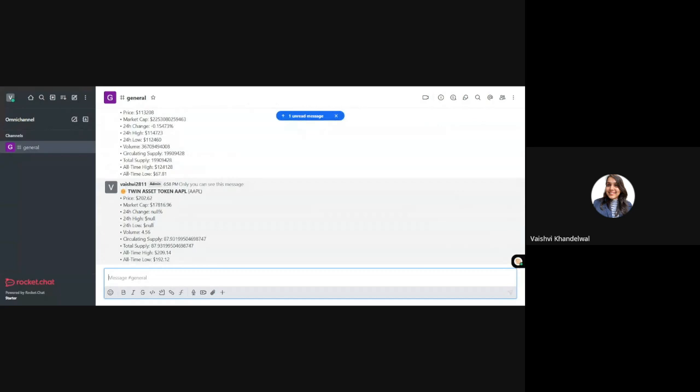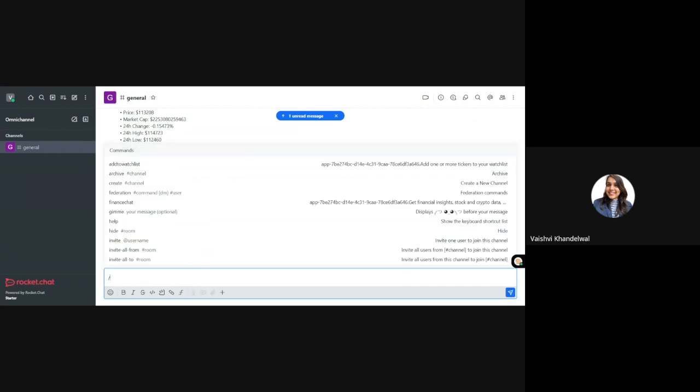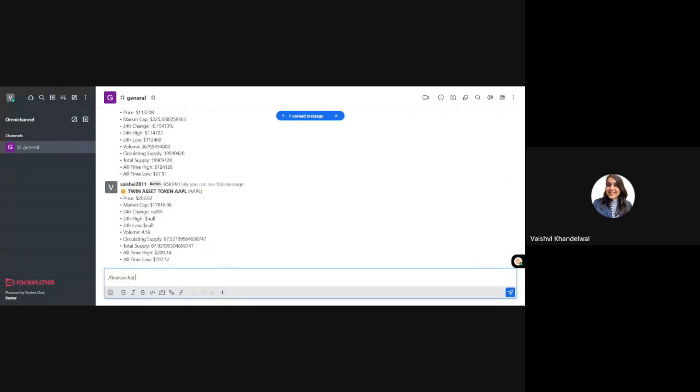There we go. We have the price, the market cap, the change, the OHLCV values, all-time highs and all-time lows. This will help the user get an idea whether or not it is the correct time to invest in Apple today. And next, if you want to ask, is it really the right time? Let's get an insight from the AI itself. What take does it have on Apple? So I'll say finance chat Apple.